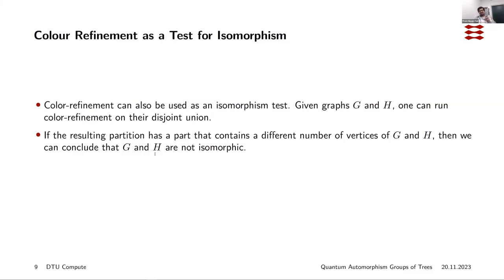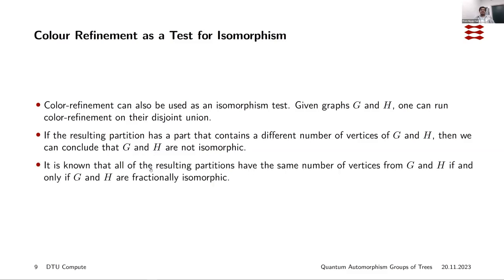However, note that the converse is not true. In fact, it is known that all of the resulting parts have the same number of vertices from G and H if and only if G and H are fractionally isomorphic. So it's possible that G and H are not isomorphic, and still they have the same number of vertices in each one of these parts.